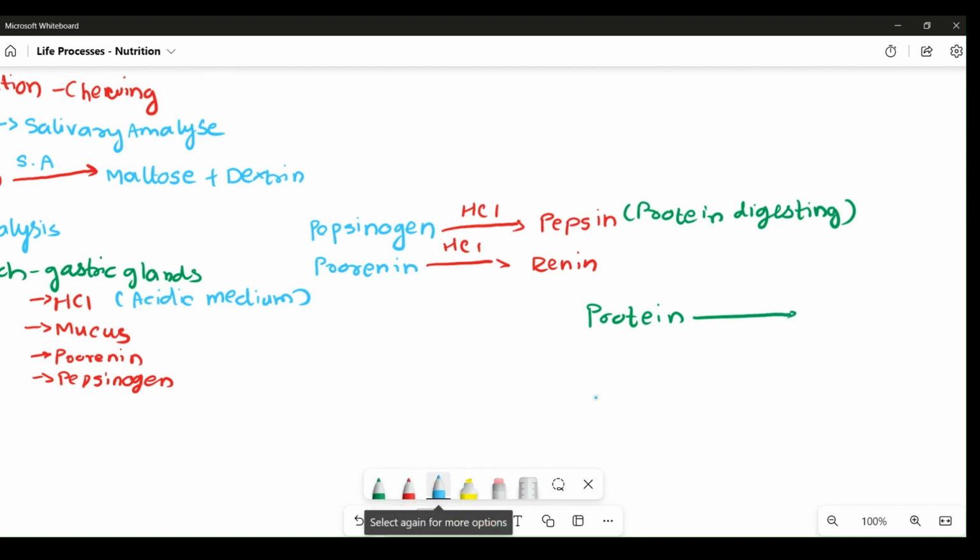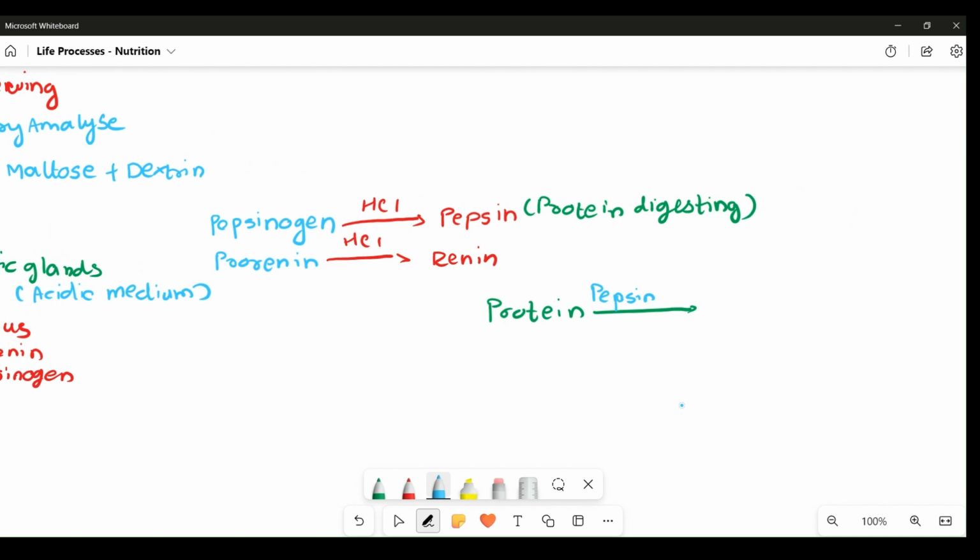get converted into peptides. Peptides are smaller molecules of protein, which are quite simpler for our human body to digest.